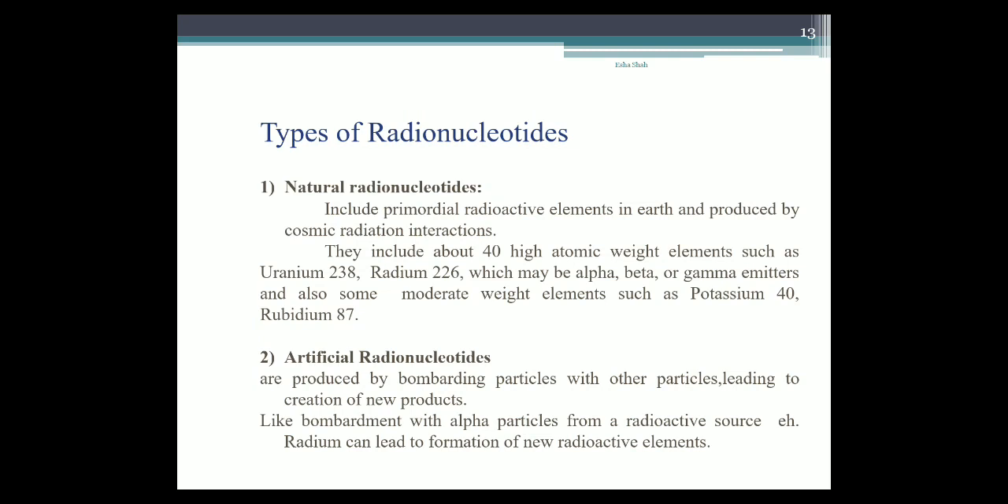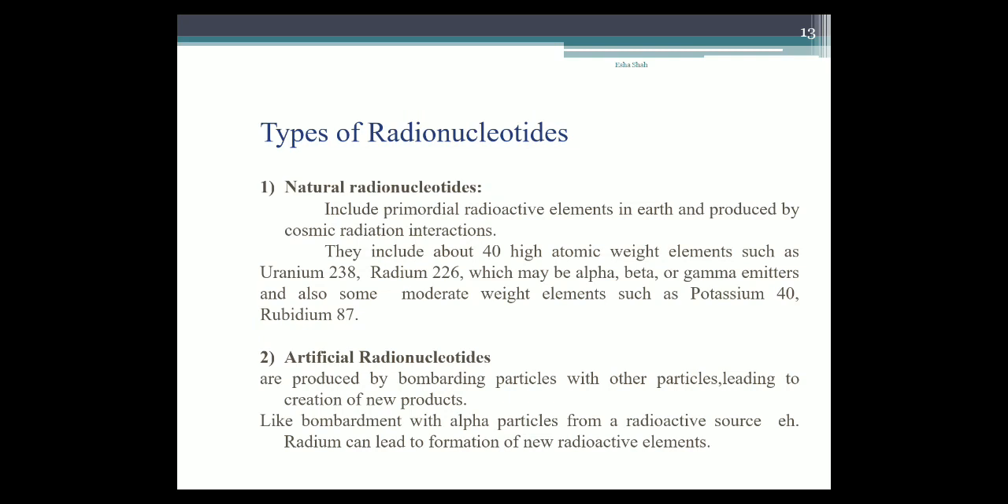First we'll see what is meant by natural radionuclides. They include primordial radioactive elements in earth and those produced by cosmic radiation interactions. They include about 40 high atomic weight elements such as uranium 238, radium 226, which may be alpha, beta or gamma emitters, and also some moderate weight elements such as potassium 40, rubidium 87. Okay, these are examples of natural radionuclides which occur naturally in nature.